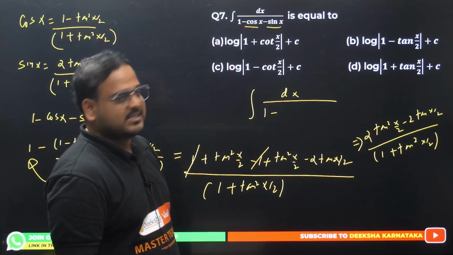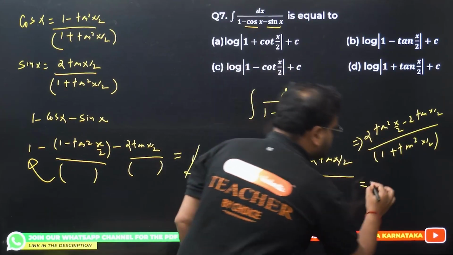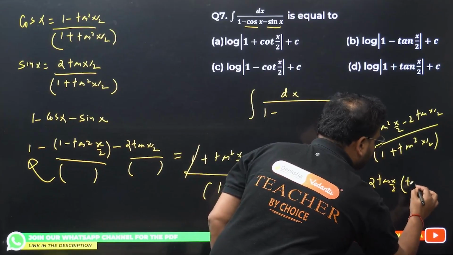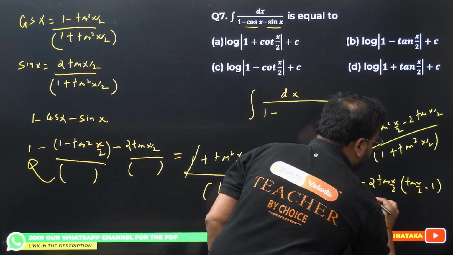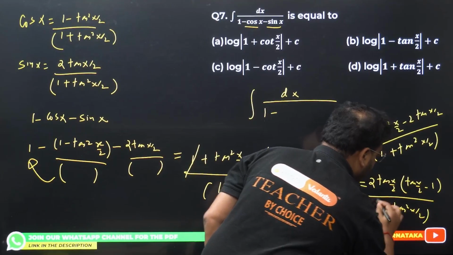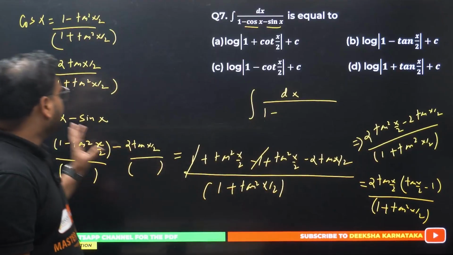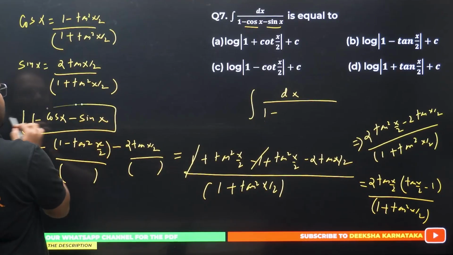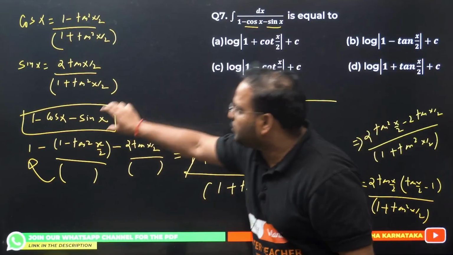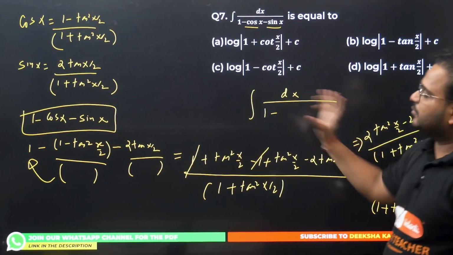Alright, so far I have 1 plus tan square x by 2 and 2 tan square x by 2 minus 2 tan x by 2. Superb. I can take 2 tan x by 2 common. It becomes 2 tan x by 2 times tan x by 2 minus 1, divided by 1 plus tan square x by 2. Now I have this and I want to use this only. I've done all of this, started from 1 minus cos x minus sin x, used these two formulas to get this result. Okay, I'm going to use it over here.